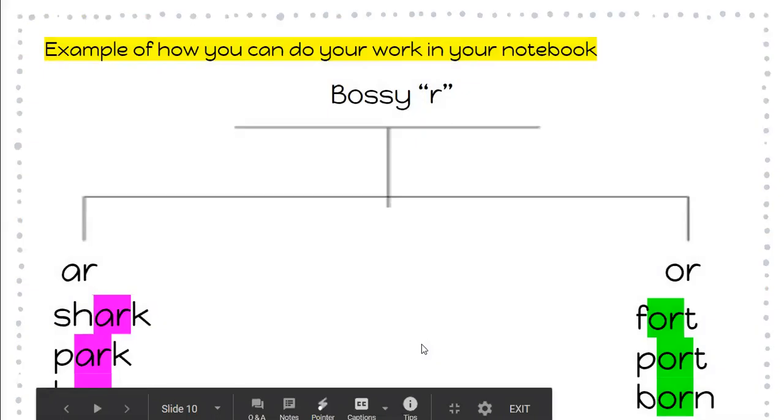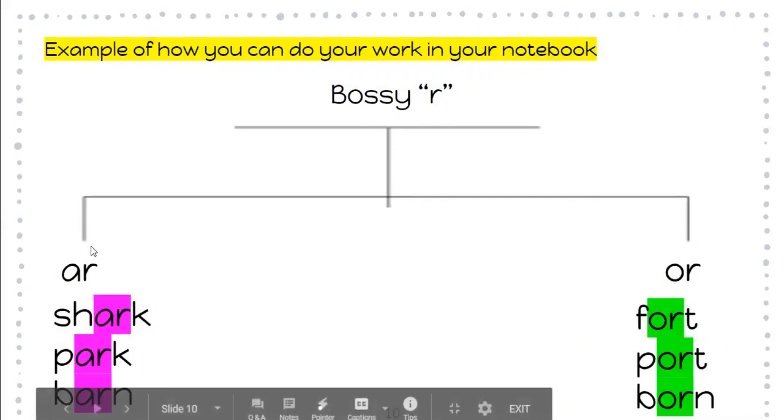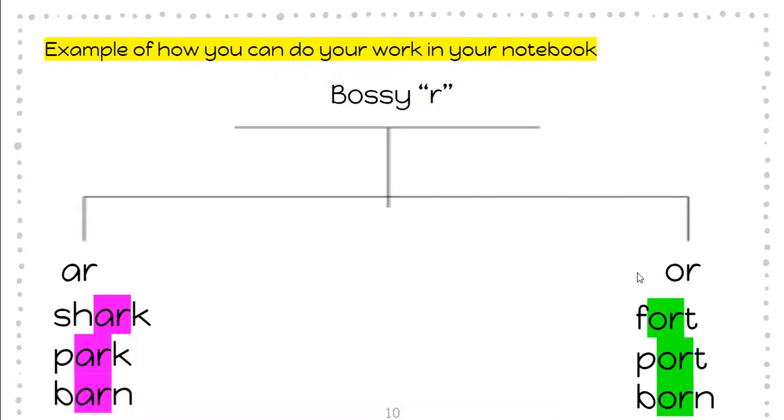So I have on the next slide here an example of how you can organize your thinking in your notebooks. We've been really working on organizing our thinking using tree maps. So this is an example of the Bossy R tree map. Over here, you've got AR, and over here, you've got OR. So this is going to help you maybe sort out these words.